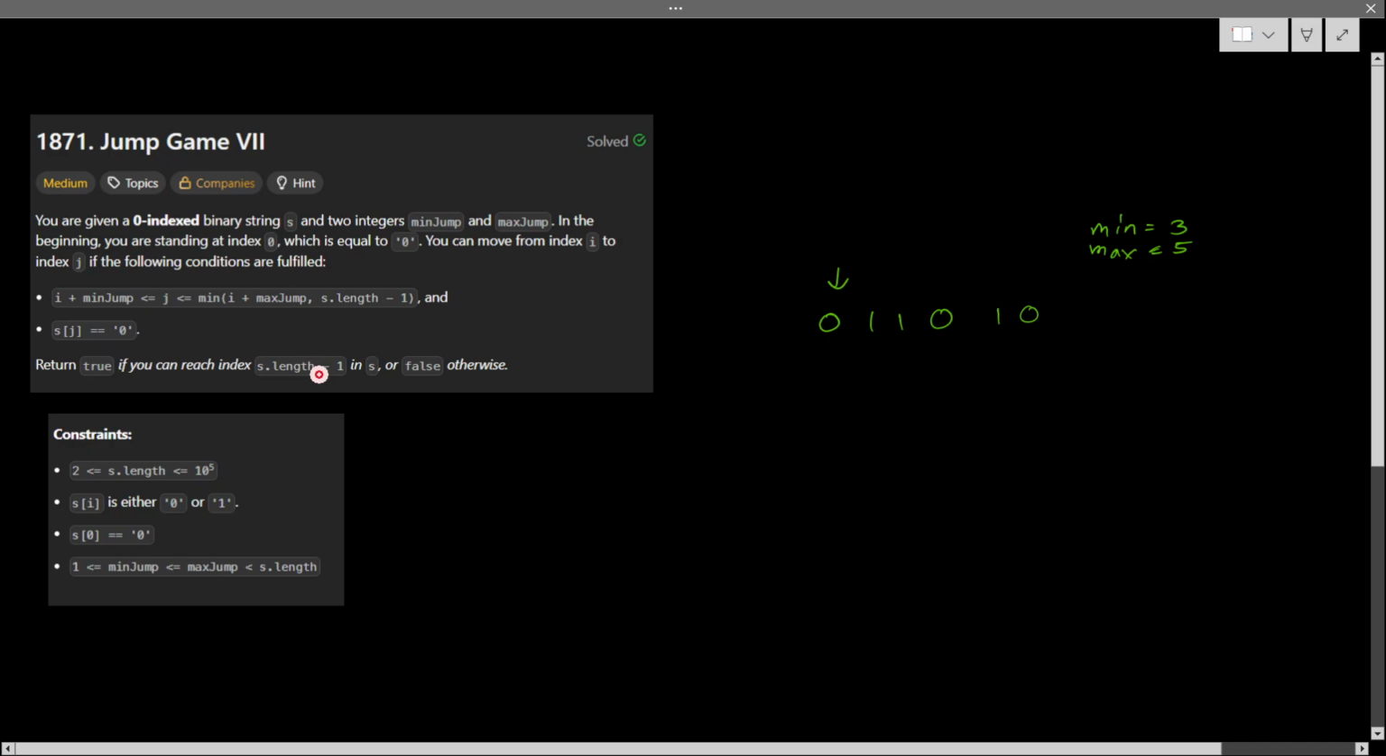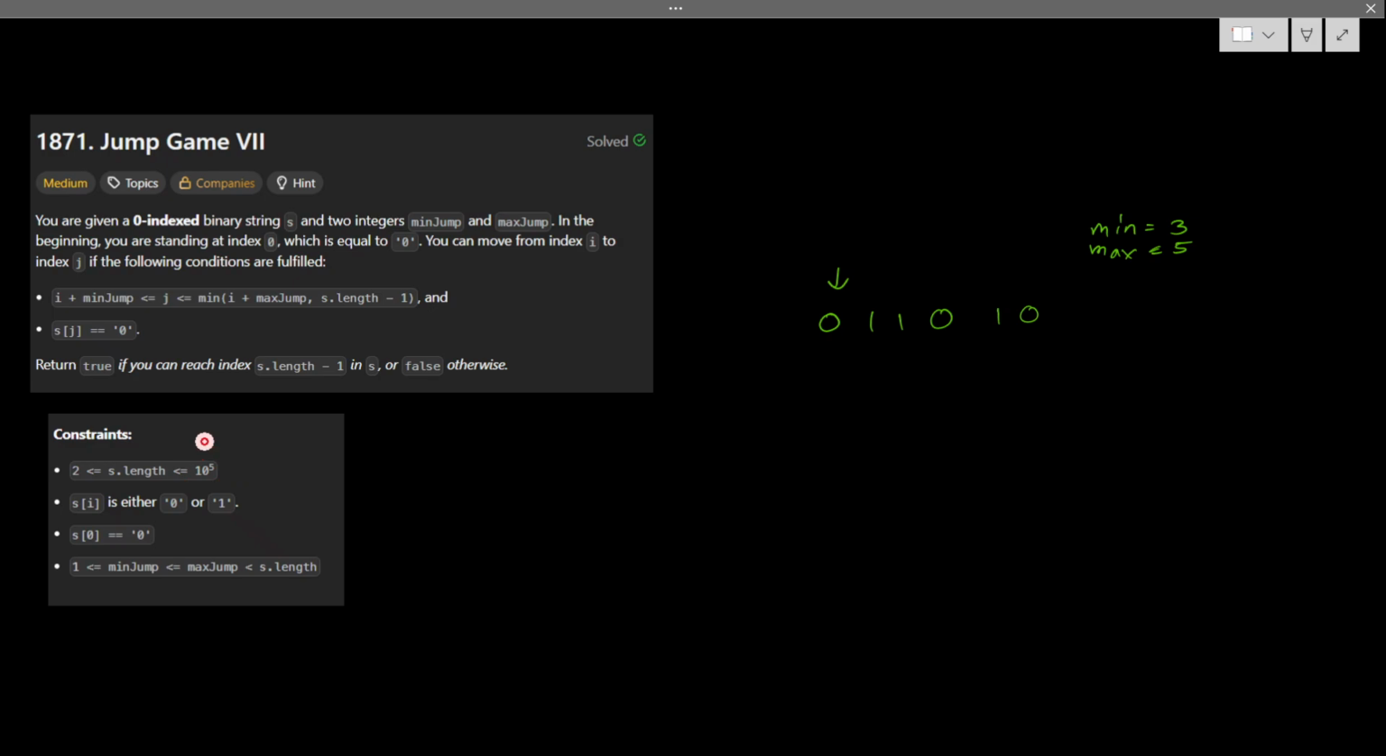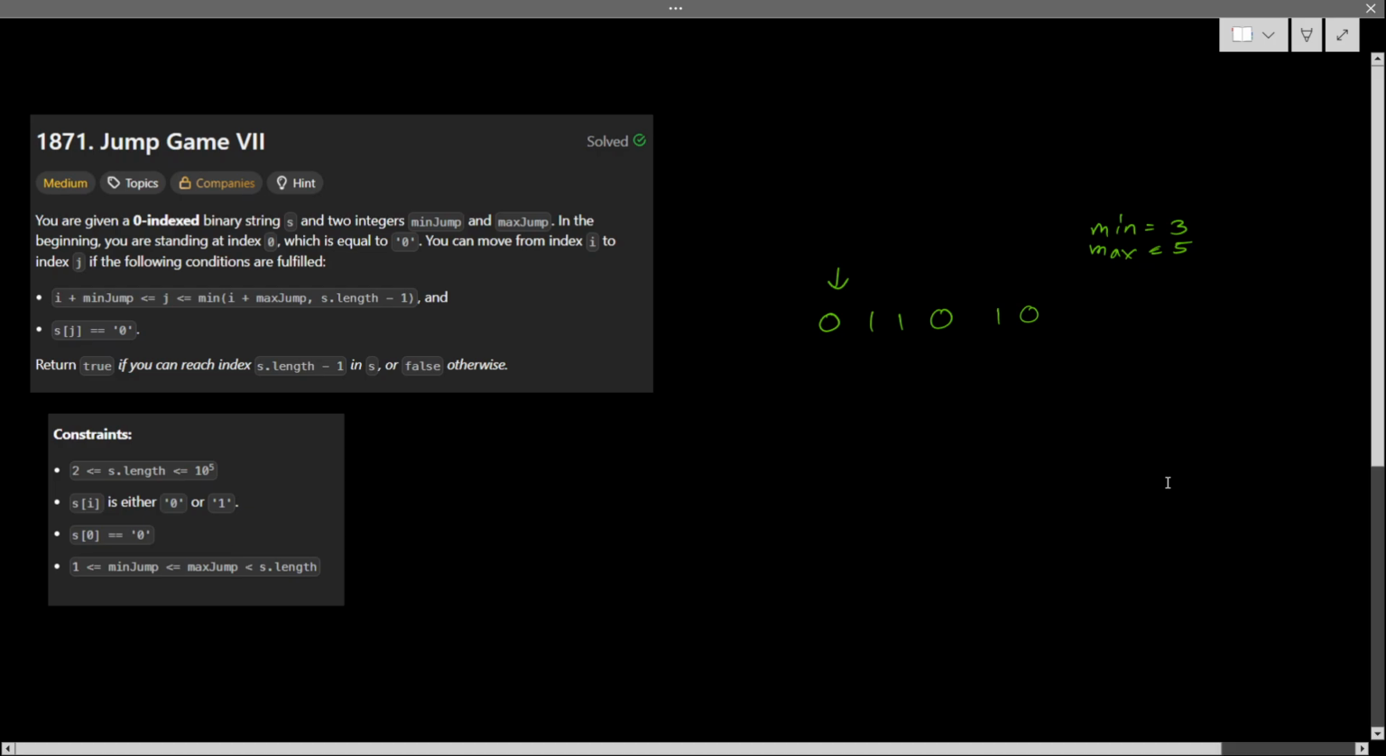Okay, let's see the constraints. The length could be 10 to the power 5, so my approach should be big O of n or n log n or something like that. It's a binary string, so it will be 0 or 1. Starting, the first item is 0, and minJump is less than or equal to maxJump, and both of them are less than the length of the string. Fine then.